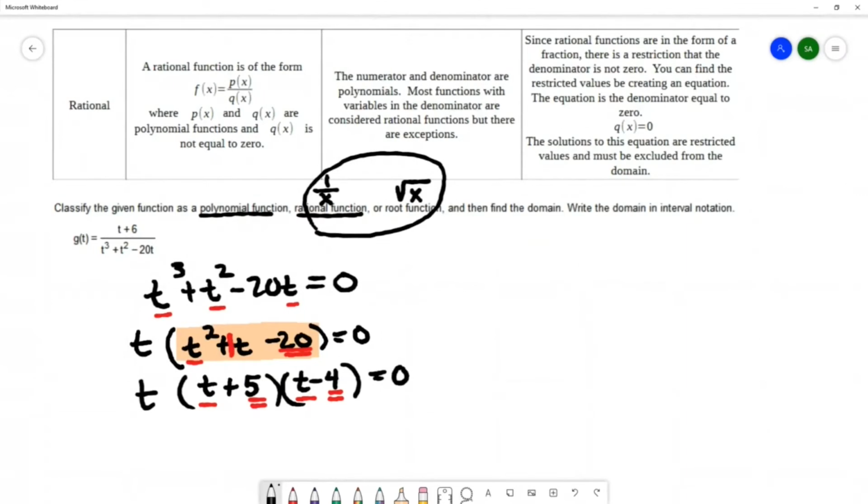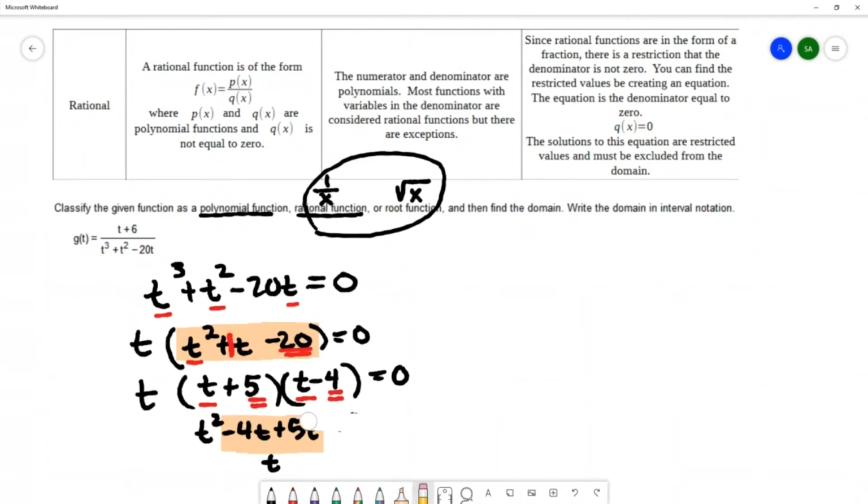And if you're struggling with factoring, make sure you multiply that out and check. So if you multiply that out, you would get t squared minus 4t plus 5t minus 20. And when you add these two in the middle, that's going to give you that 1t that you're looking for.